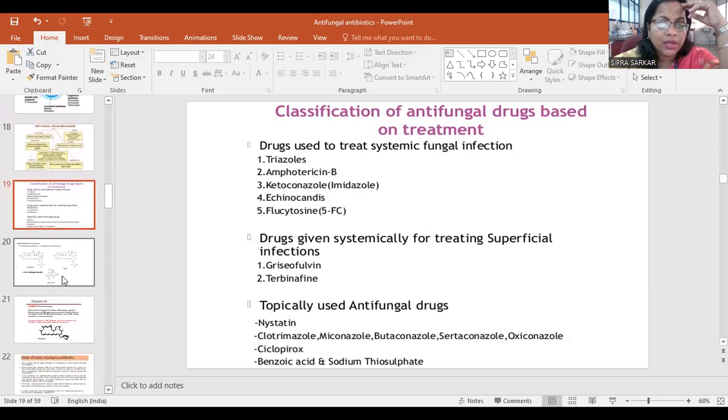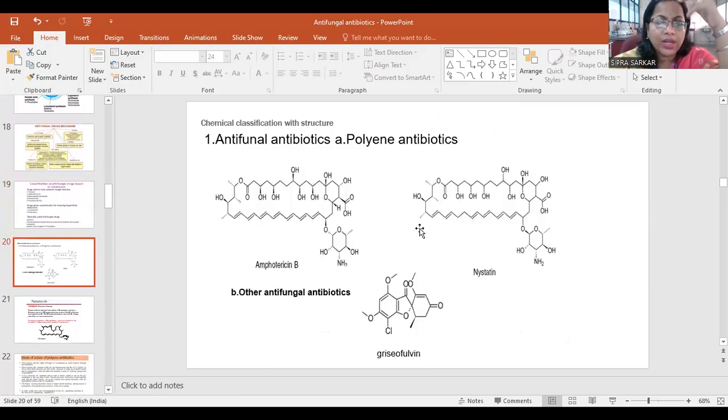Okay. And now going to different antifungal antibiotics structure, polyene antibiotics. Polyenes means there are numerous unsaturations, that's why polyene. Amphotericin B, that is a long chain drug, where numerous cyclic rings are there.